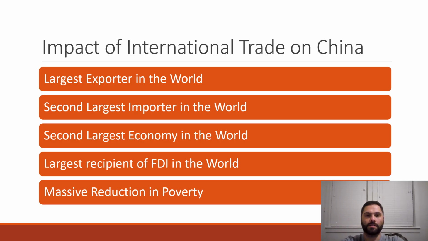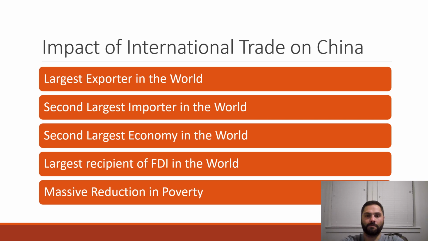And lastly, the impact of international trade on China. Have they benefited from international trade? Have they won or lost from international trade? Well, let's just look at the facts. They're now the largest exporter in the world, the second largest importer in the world. They've become the second largest economy in the world. They've surpassed the United States as the largest recipient of foreign direct investment in the world.